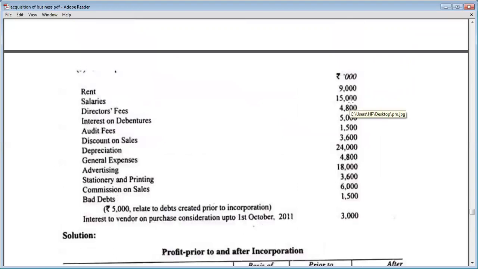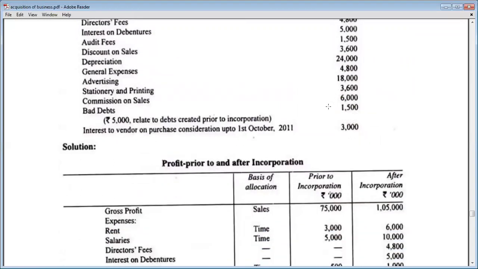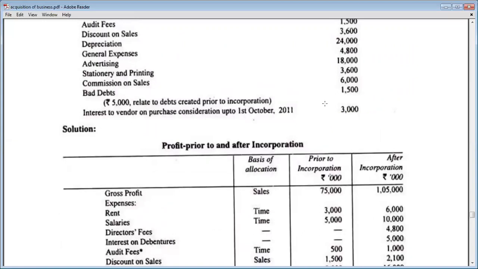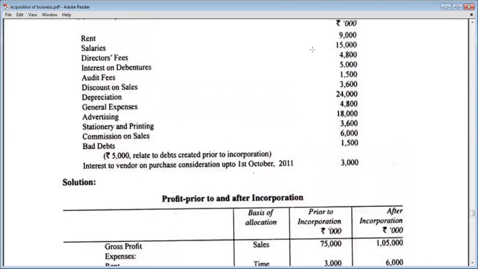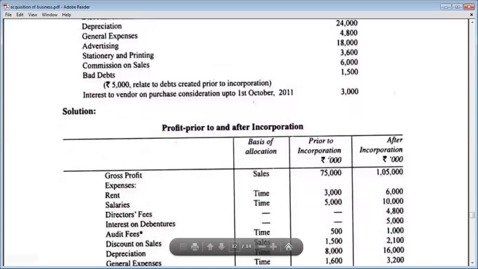Salaries 15,000. Salary is always provided on a time basis. So salary will be divided in time ratio. Directors fees is 15,000. Before the incorporation as a company, the members of that business were partners. And after incorporation, they became directors. So directors fees is totally related to the post incorporation period. So directors fees will be mentioned in after incorporation.